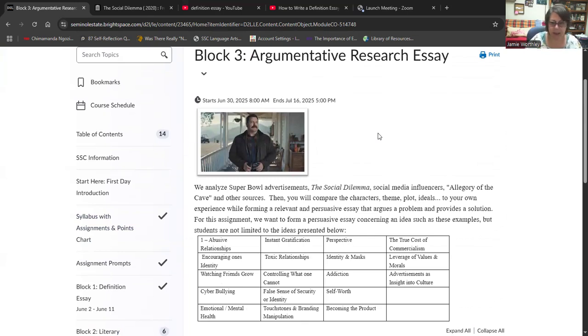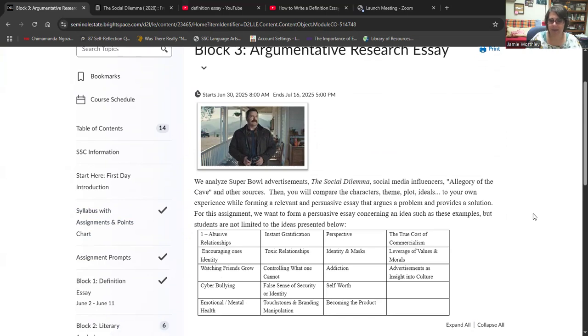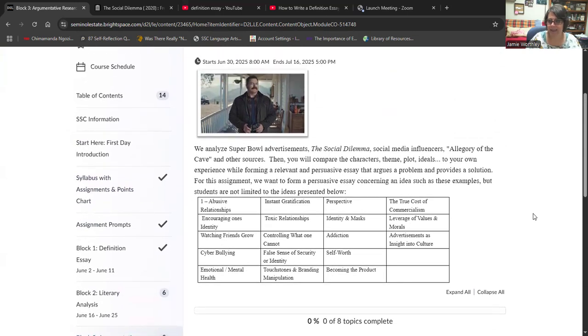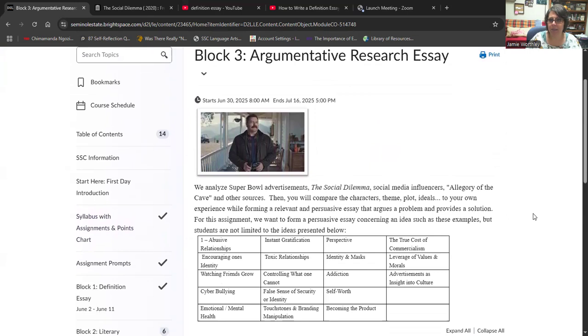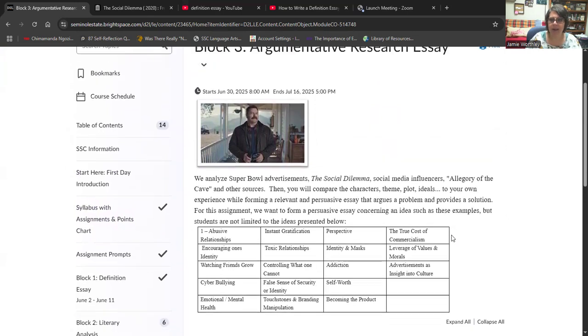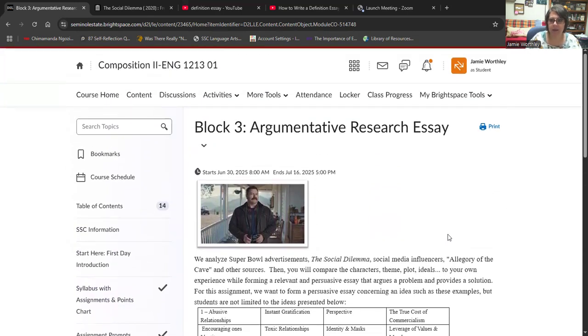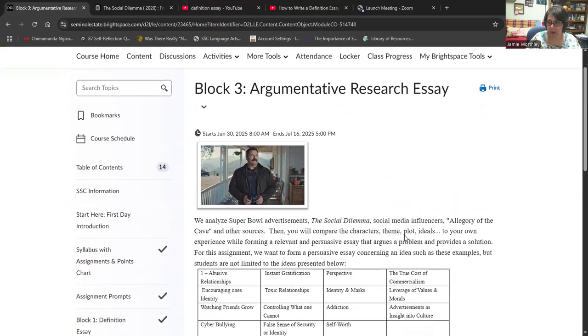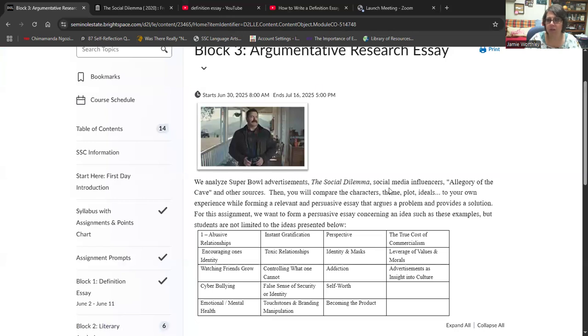So the research essay is about 6 pages at least, and it has 6 sources. So 6 to 8 pages has 6 sources, and that's where we start bringing in social media from The Social Dilemma. We're going to bring The Social Dilemma back, so make sure that you actually watch it. I've had students in the past who didn't watch it, and so used it in 2 different essays. So make sure that you watch The Social Dilemma.